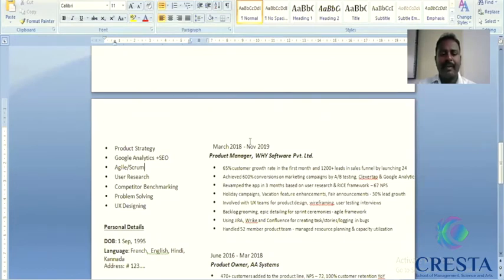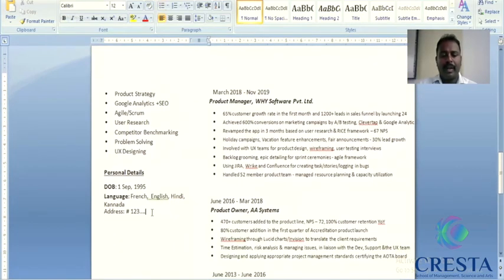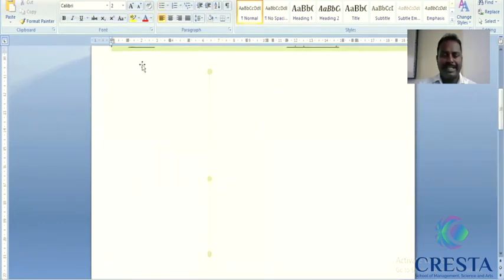Coming to the employment details, the latest one should be at the top, followed by the predecessor. The personal details should be mentioned below the key skills.